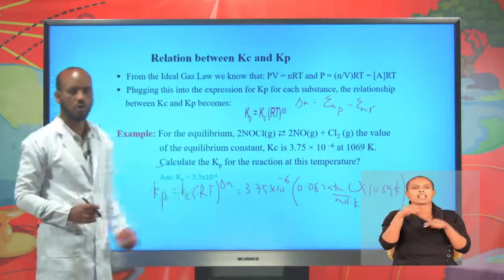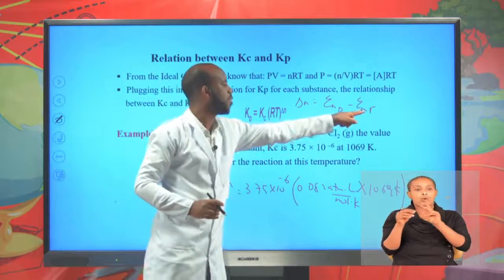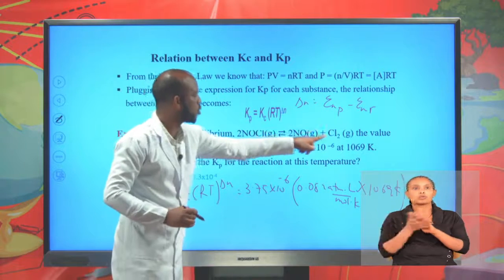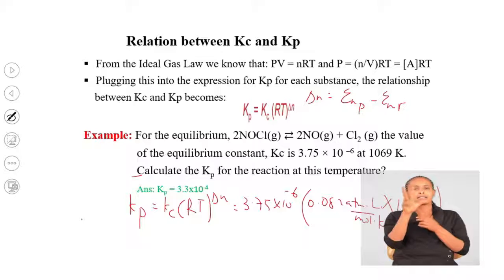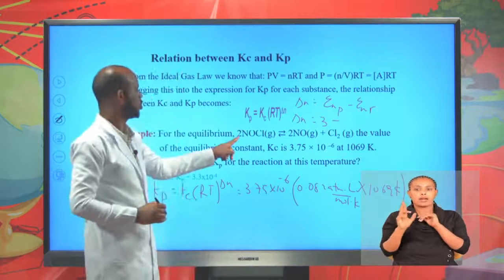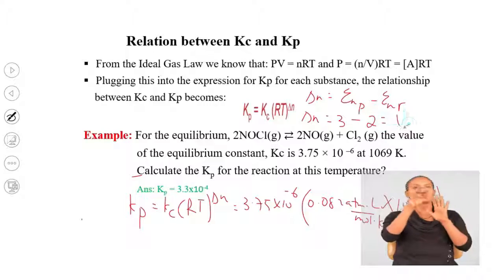Change in number of moles is the summation of number of moles of product minus the summation of number of moles of reactant. Summation of number of moles of product is 2 plus 1, which is 3. Delta n equal 3 minus the summation of number of moles of reactant, which is 2. So 3 minus 2 is 1.